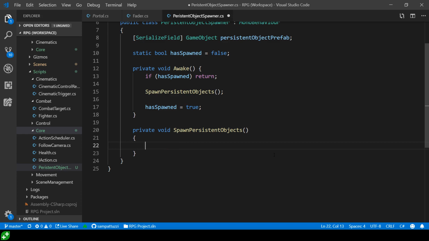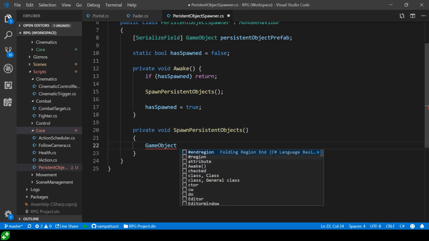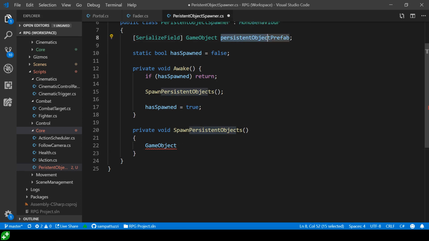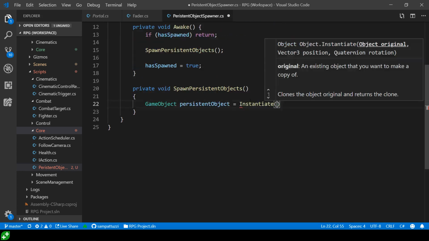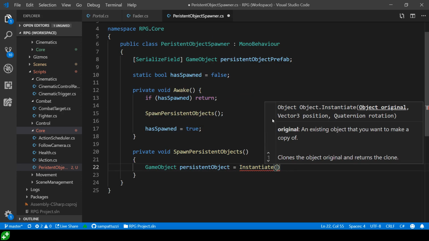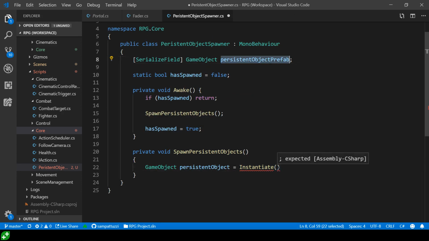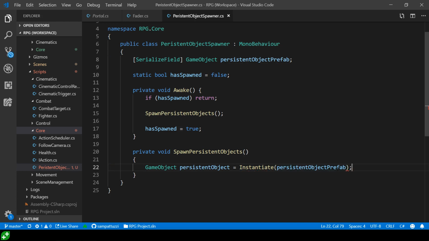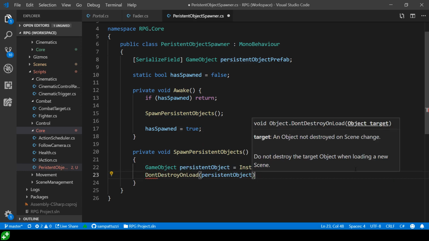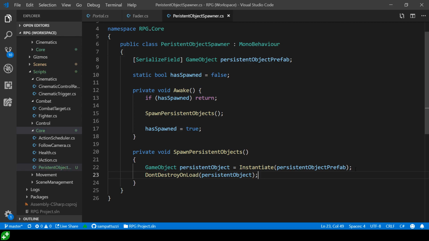Okay, so what we're going to get back once we instantiate is a GameObject, and I'm going to call this persistentObject, like so. And we're going to instantiate the prefab, which is the persistentObjectPrefab, which we've got in our serialized field here, like so. And then what? Once we've got that instantiated, we want to make sure that it won't be destroyed on load so that it hangs around. Simple as that.